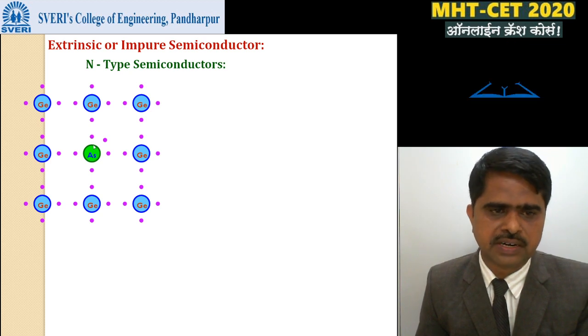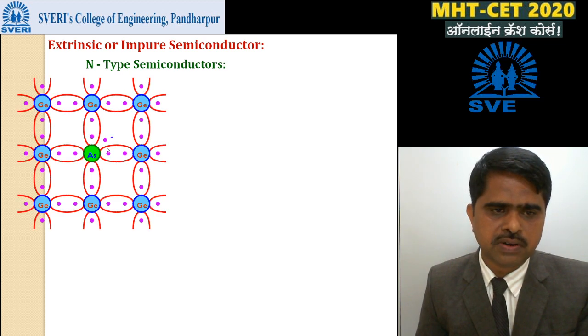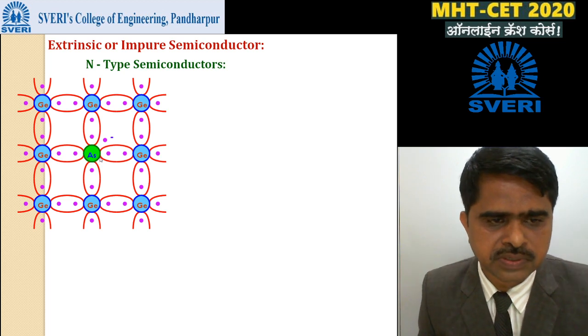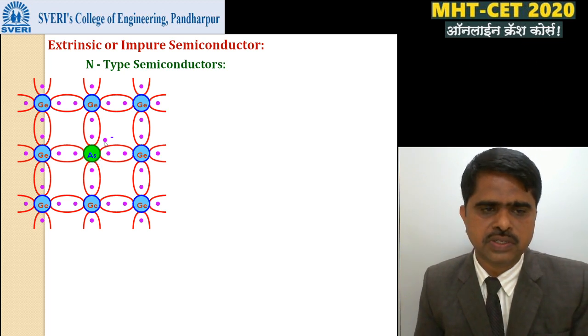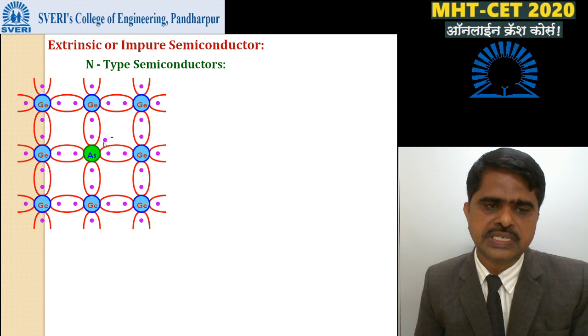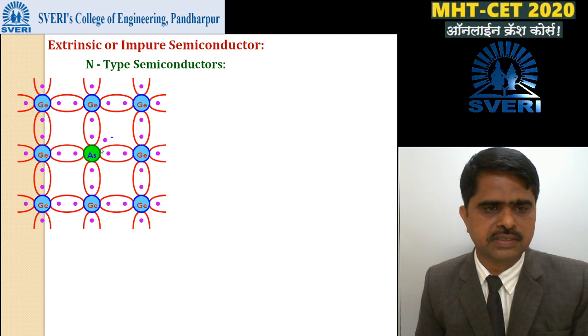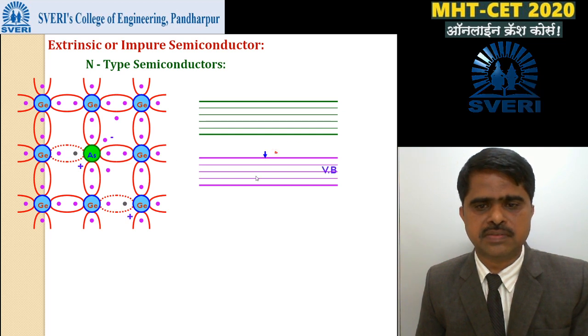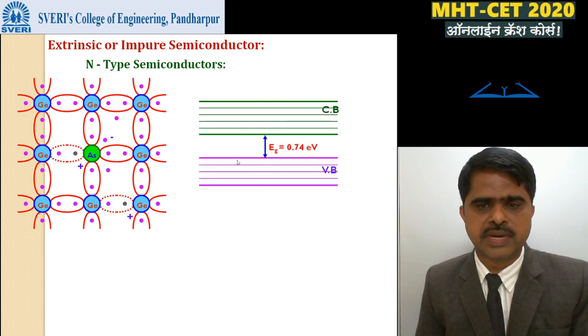Out of these 5 electrons, 4 electrons form 4 covalent bonds with 4 neighboring atoms, and the fifth electron is not free, it is loosely bound to its nucleus. A very small amount of energy is required to detach this fifth valence electron from its nucleus. Here this is the valence band, this is the conduction band. For germanium, the width of the forbidden gap is 0.74.